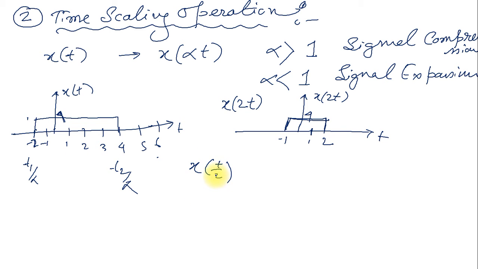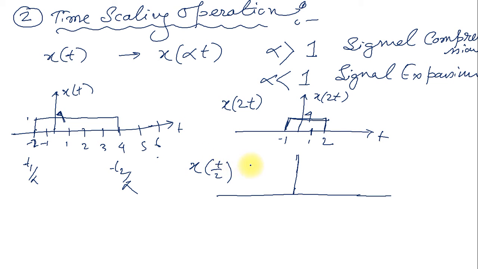We need to multiply by alpha. So when t is multiplied by 2, it is expressed as 1 by alpha basically. 1 by alpha makes it easier for you.